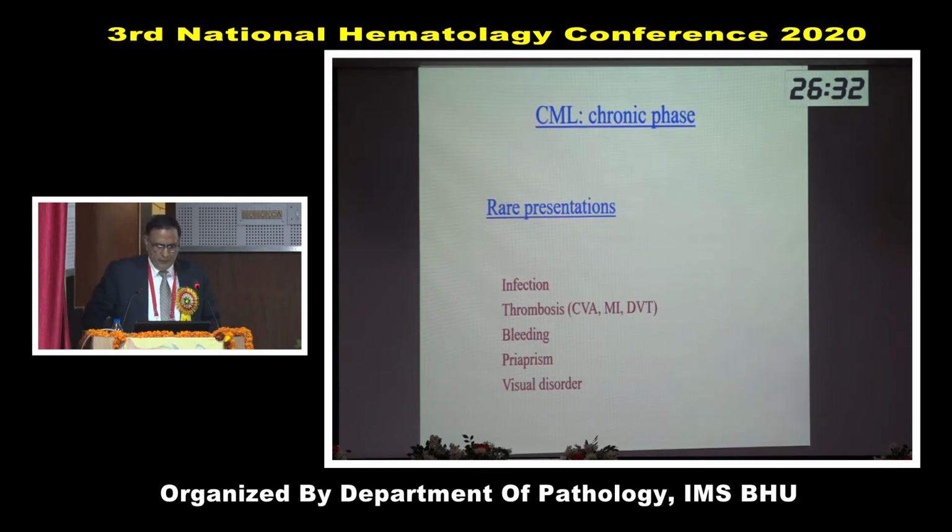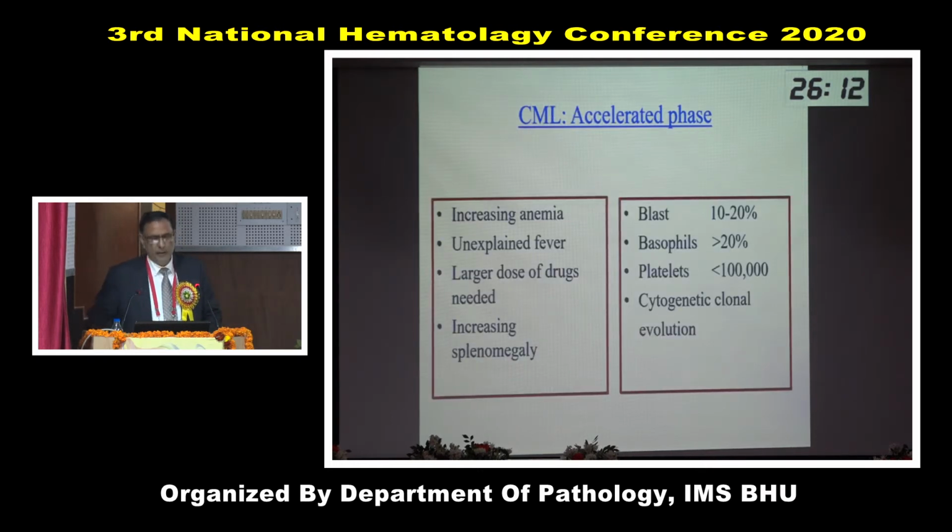These patients can present with infection, or thrombosis, because they are prothrombotic. So they can present with different manifestations of thrombosis, even bleeding. It is hard to believe: if platelets are normal or increased, why should there be bleeding? Because these platelets are abnormal. So they don't act properly, although they are more in numbers. Priapism and visual disorders. And their second phase is the accelerated phase, which is diagnosed